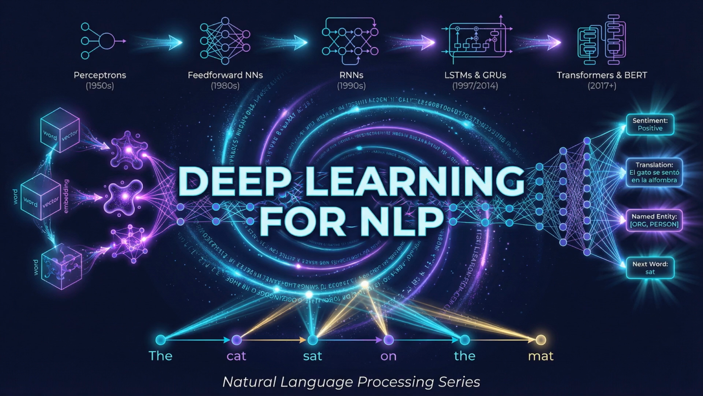Welcome to Chapter 2 of our Natural Language Processing series. In this chapter, we'll explore how deep learning has revolutionized the field of NLP. We'll start with the fundamentals of recurrent neural networks and work our way up to sophisticated architectures like LSTMs and attention mechanisms. These neural network approaches have enabled breakthrough performance in tasks like machine translation, sentiment analysis, and text generation. Let's dive into the world of deep learning for NLP.